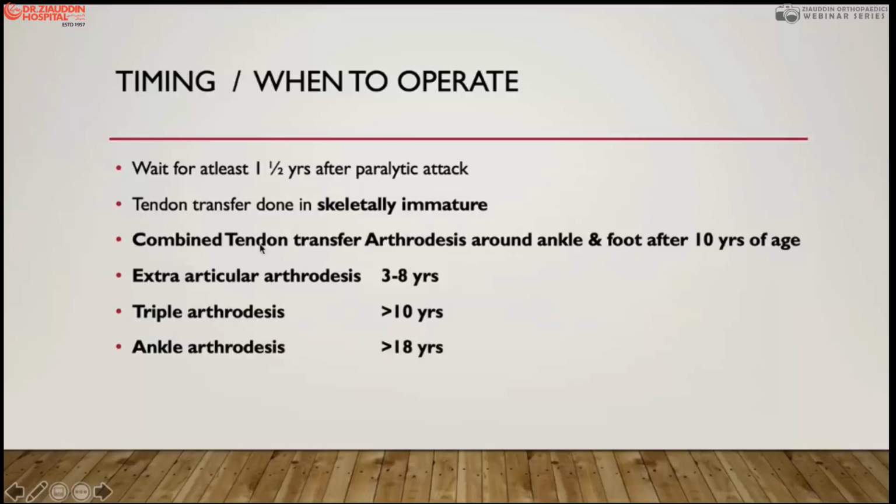You can combine the tendon transfer along with the arthrodesis. This is particularly in the feet. So if you do extra-articular arthrodesis, this is the age for extra-articular arthrodesis, 8 to 10 years, below 8 years not done. And triple arthrodesis we usually do over 10 years of age, but complete arthrodesis in a total flail ankle joint, and in the shoulder joint, we do ankle or shoulder fusion over 18 years of age.